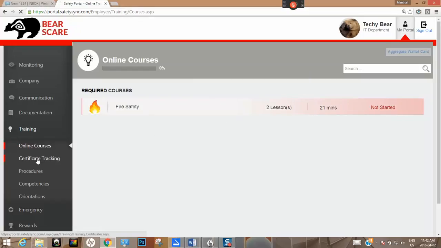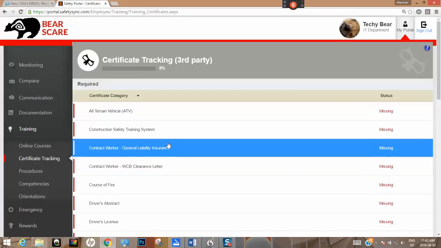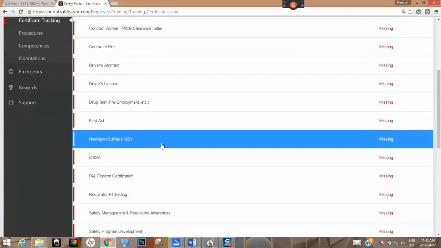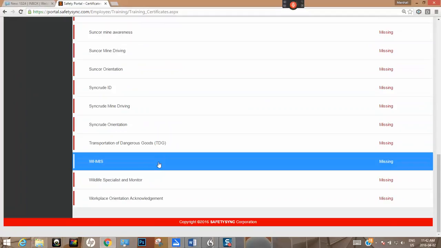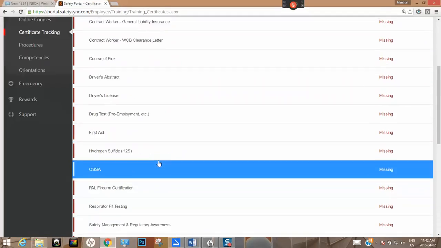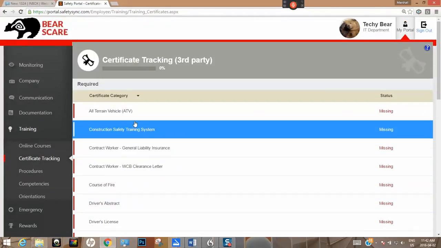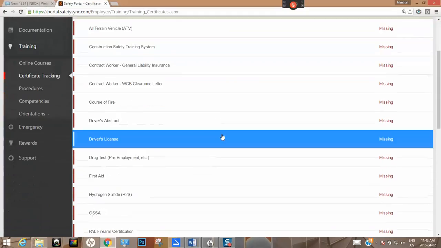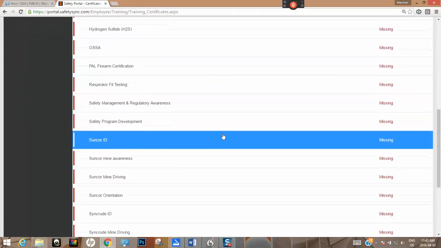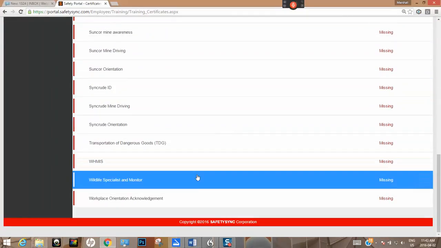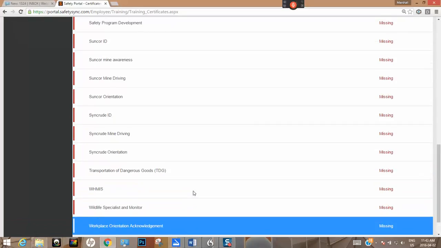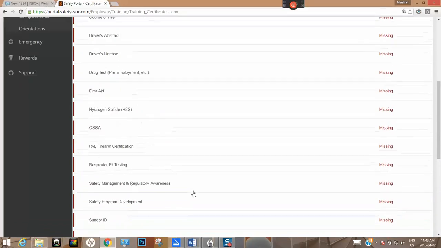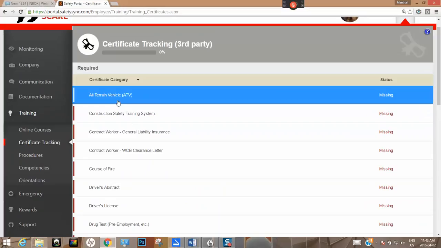Okay. Certificate tracking. So obviously this is a brand new employee, so I have not filled in any certificates for this employee, but all the ones that are required for your position will be in here. So actually, when I go in and set these up, I will only assign the certificates that are required for you as an individual in here, so you won't have to worry about that. Obviously, because this is a test employee, I put absolutely everything in here. So the whole thing is, yeah, you have to go through and you can fill this.